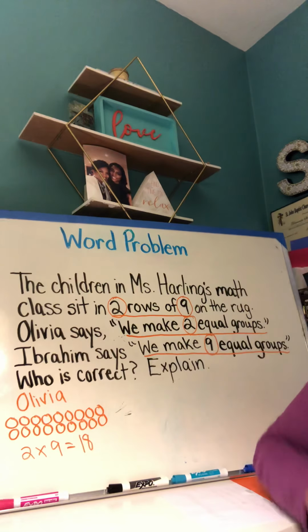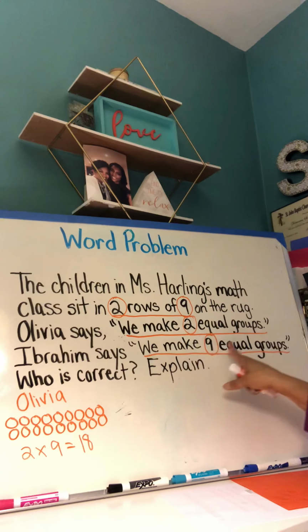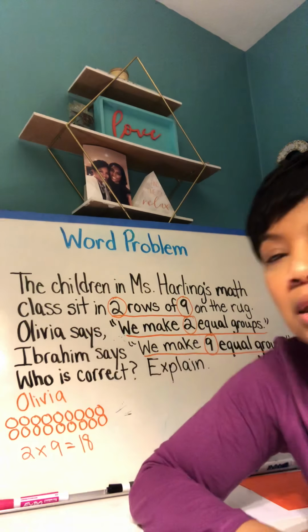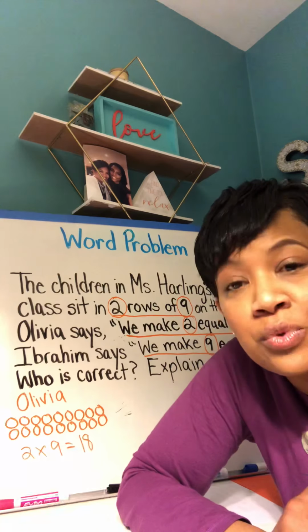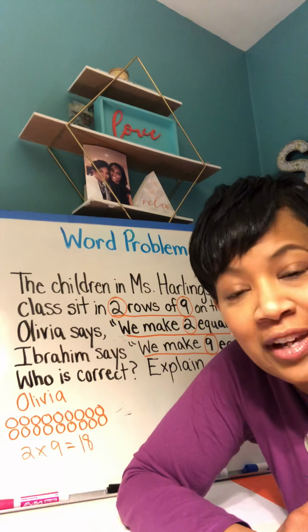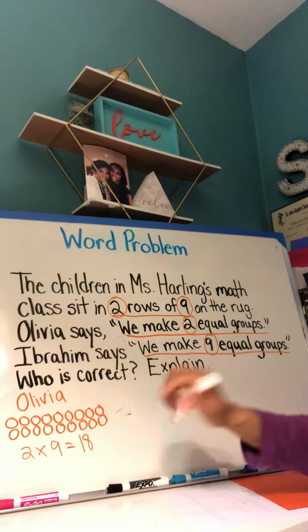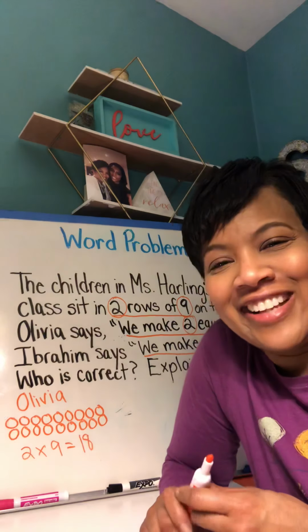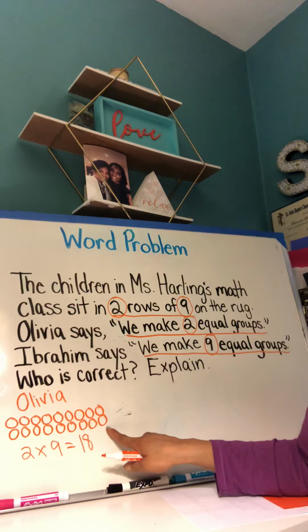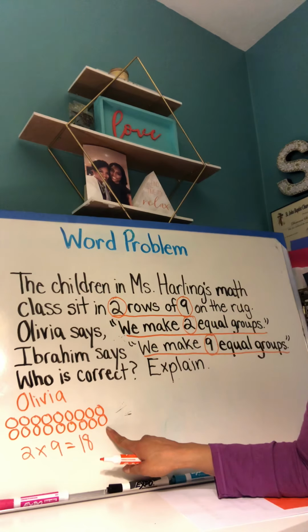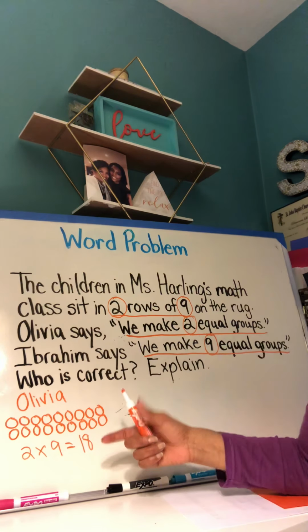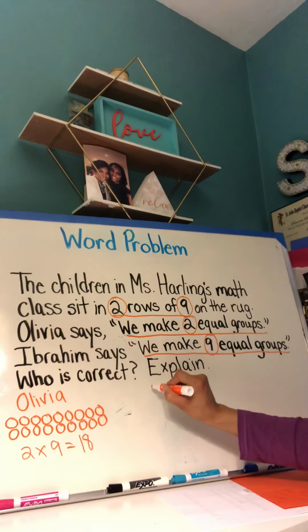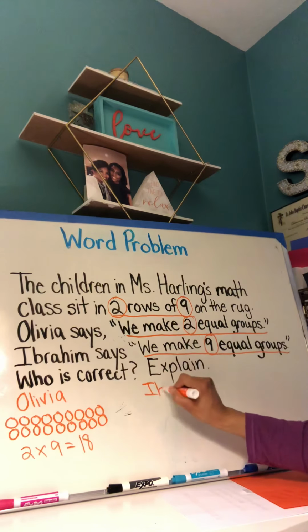Now, Ibrahim went on to say that we make 9 equal groups. Is he correct? If you said that he is, you're right. All we have to do is take this array and turn it. Remember we learned that in class? We're not going to take anything from this array, and we're not going to add anything to this array. We're just going to take that model and we're going to turn it to represent what Ibrahim said. So here's Ibrahim.